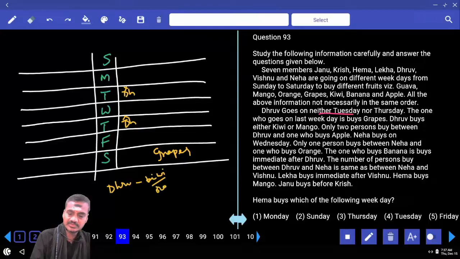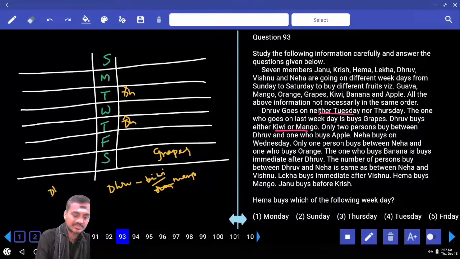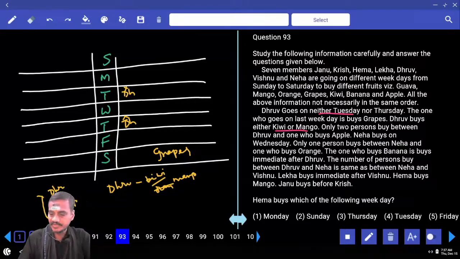Kiwi or orange, and next one, sorry, kiwi or mango. And only two persons between Dhruv and the one who buys apple. Now between Dhruv and the one who buys apple, there must be exactly two people, in any order. Dhruv and apple. And next one, Neha buys on Wednesday.